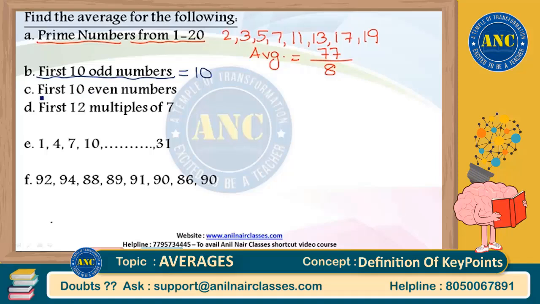Third question is average of first 10 even numbers. Average of first n even numbers is n plus 1. First 10 even numbers is 10 plus 1. Answer for the third question is 11. Right, answer for the third question is 11.